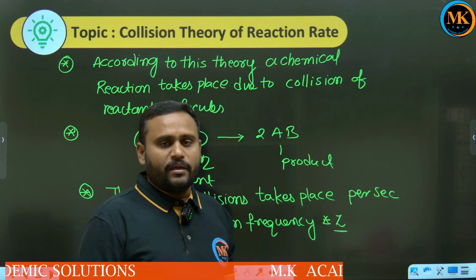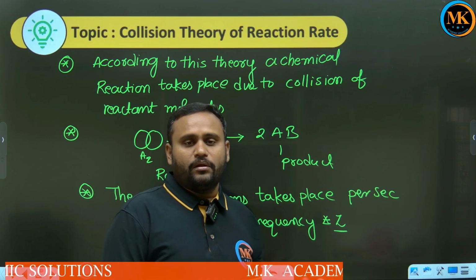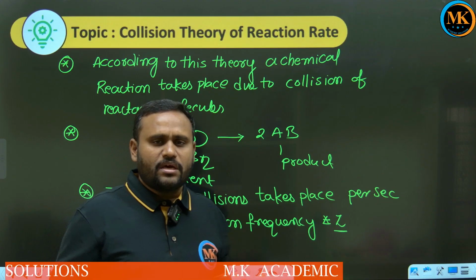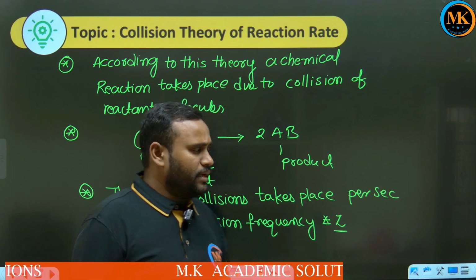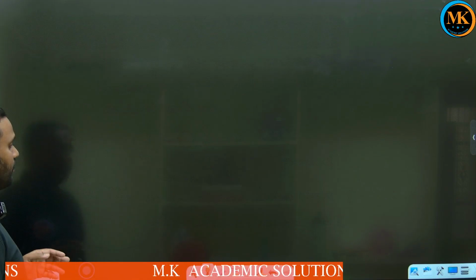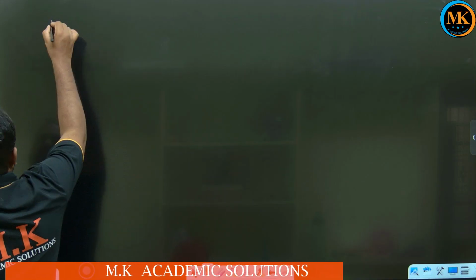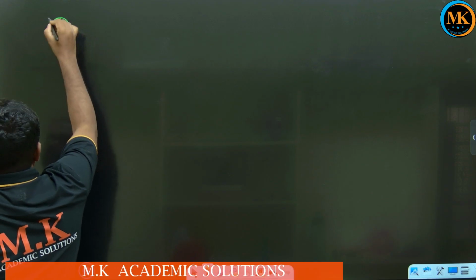In case of binary molecule reactions or bimolecular reactions, these collisions are very high. They are from 10 to the power of 22 to 10 to the power of 28. And each and every collision will not give us product.